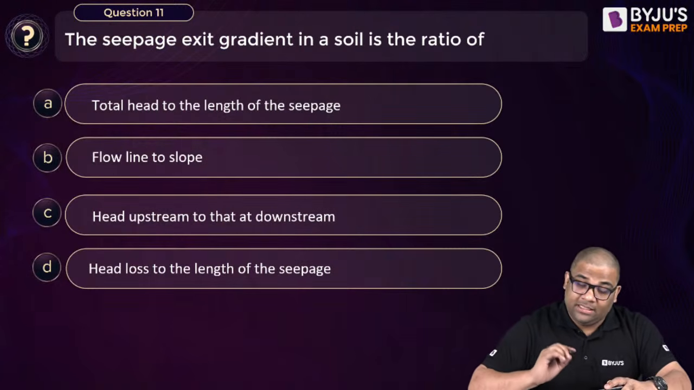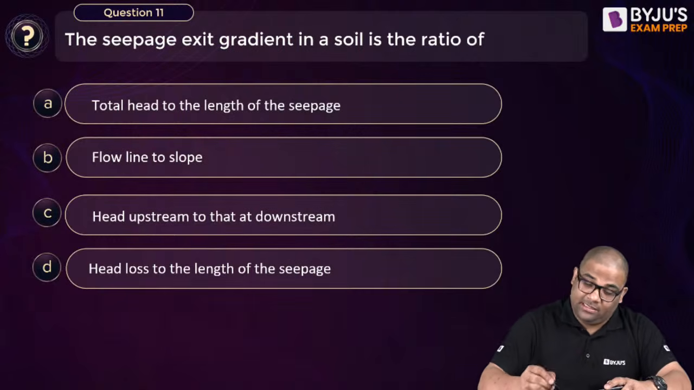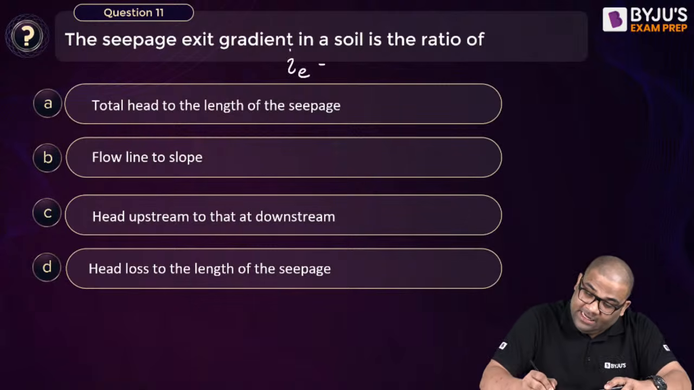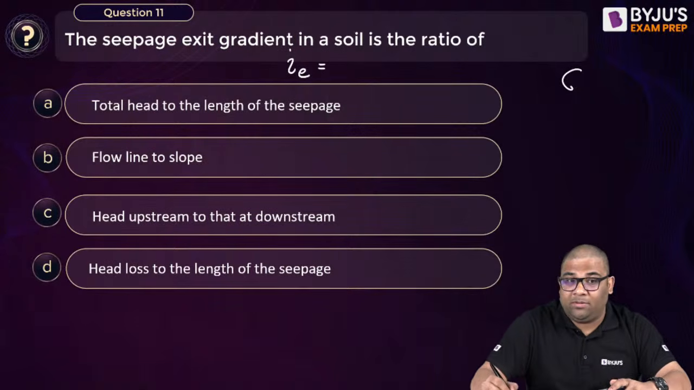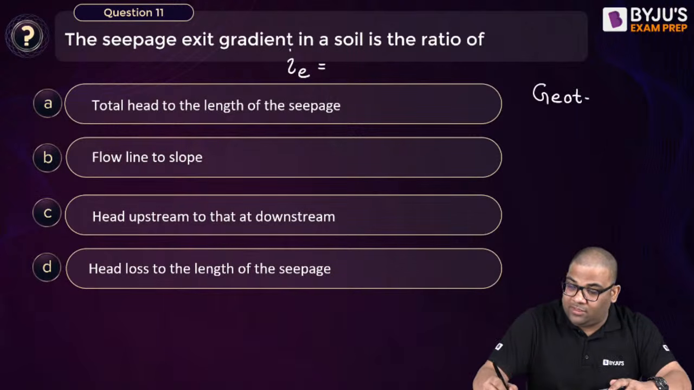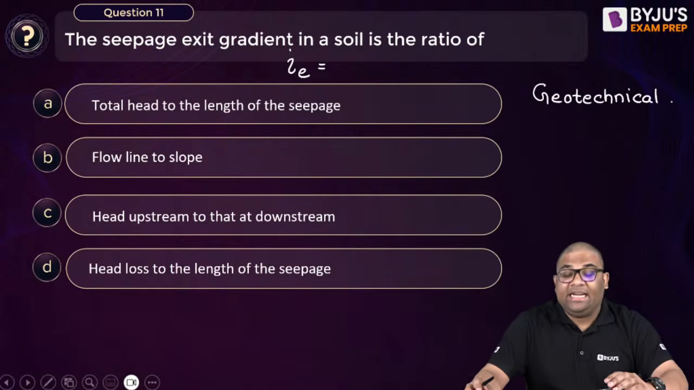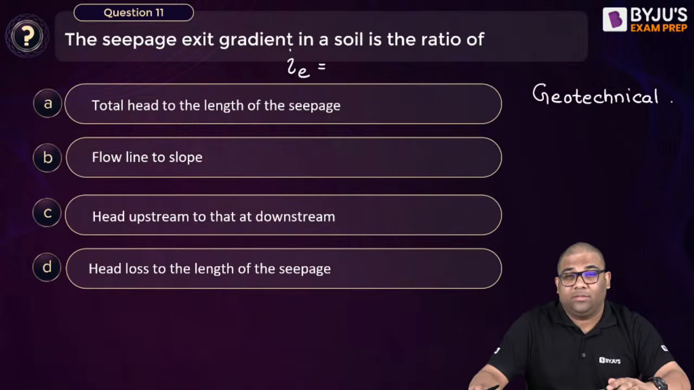Next question, 11. Tell me, the seepage exit gradient. The exit gradient is the ratio of what? Again, it is from geotech. Come on, fast. Exit gradient is the ratio of what? Tell me.